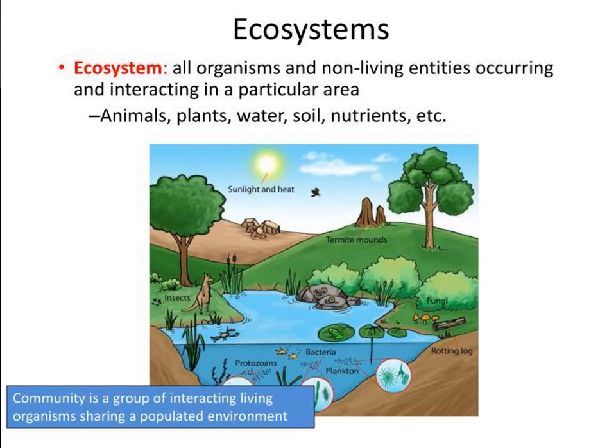This balance is maintained with the help of the food web.